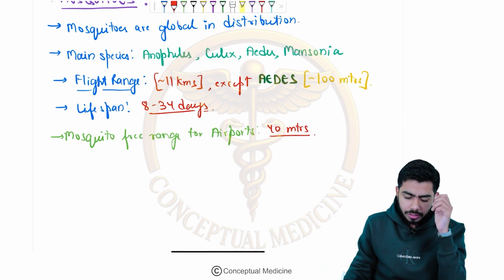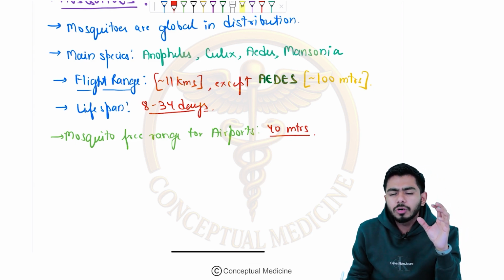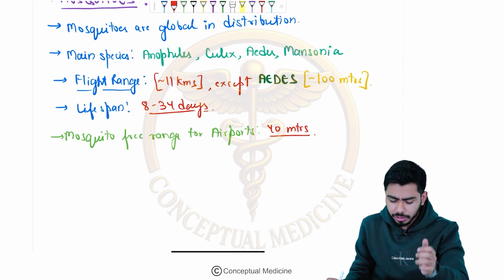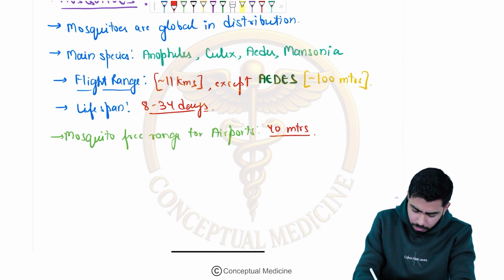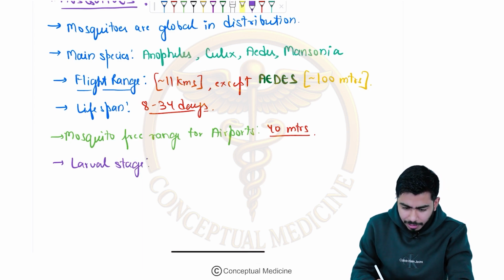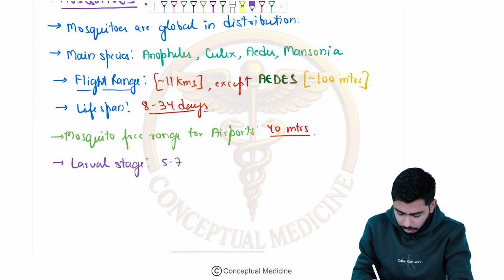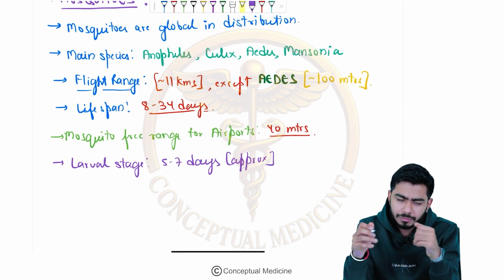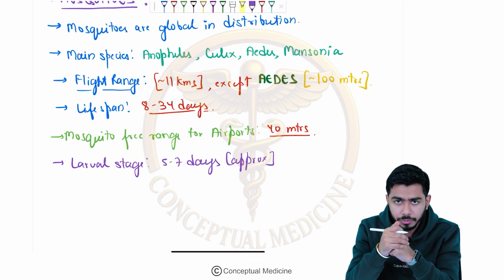Okay, guys. Then about the larval stage of these particular mosquito species, it is around 5 to 7 days. If I'm talking about the larval stage of these mosquitoes, it is somewhere around 5 to 7 days, guys. I'm saying that is approximate, obviously plus minus can be there, but that is the particular range. If they ask you, then you need to mark this answer, right?